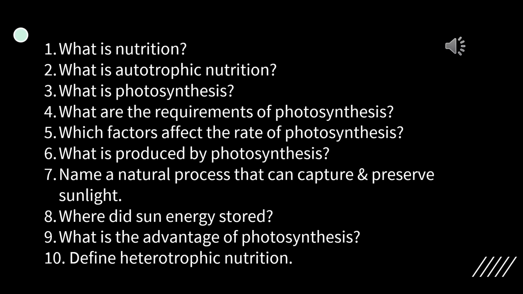Question number 5. Which factors affect the rate of photosynthesis? Factors such as carbon dioxide concentration, amount of water, light intensity, presence of chlorophyll, and ambient temperature affect the rate of photosynthesis. Question number 6. What is produced by photosynthesis? Food for all living beings is produced through photosynthesis.